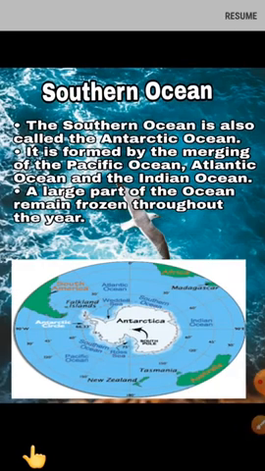Southern Ocean. The Southern Ocean is also called the Antarctic Ocean, and it is formed by the merging, meaning joining, of the Pacific Ocean, the Indian Ocean, and the Atlantic Ocean. Due to the extreme low temperature in this region, a large part of the ocean remains frozen throughout the year.